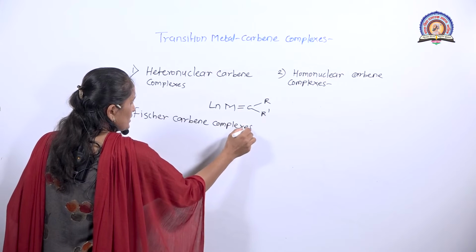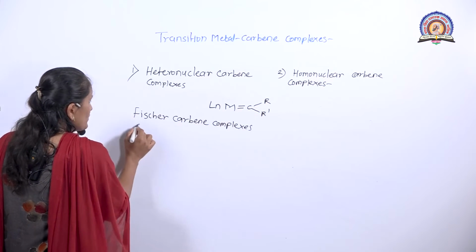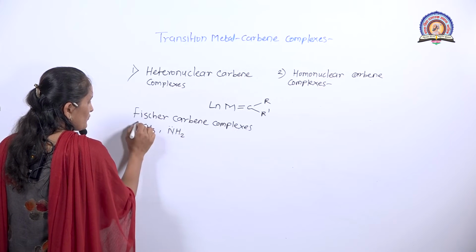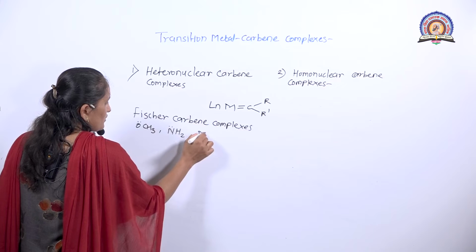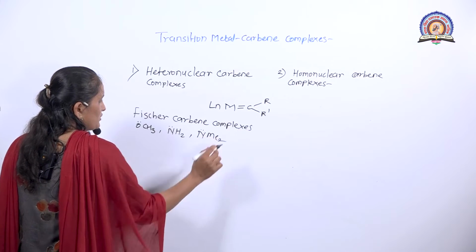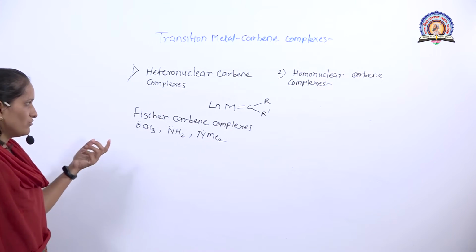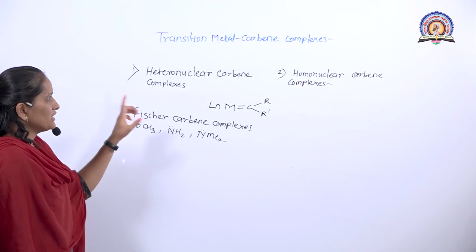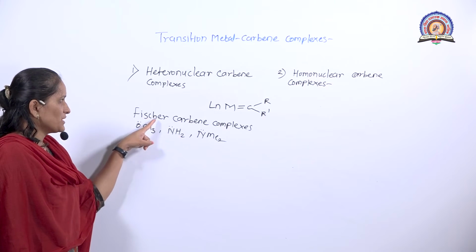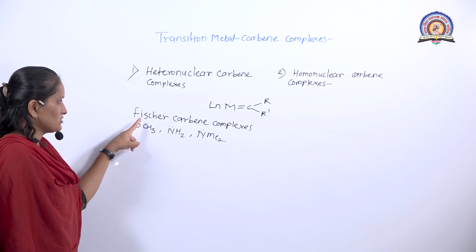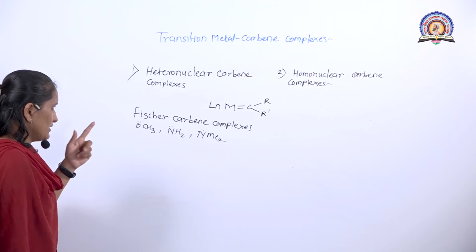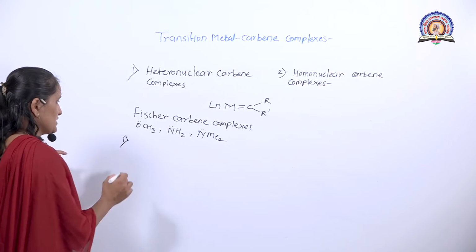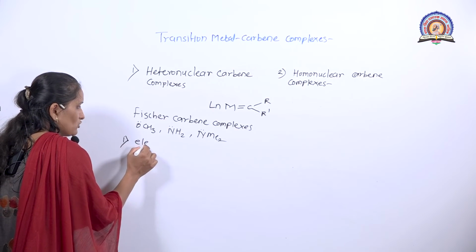When the substituents on the carbon atom are OCH3, NH2, that is pi donor ligands, present on the carbon atom of metal-carbene complexes, then these complexes are called heteronuclear carbene complexes or Fischer carbene complexes. In Fischer carbene complexes, the carbene carbon is electrophilic in nature.